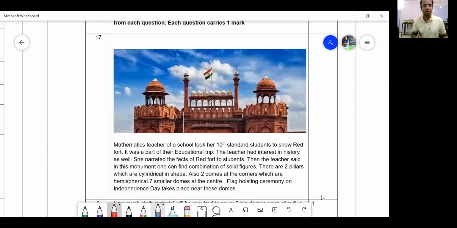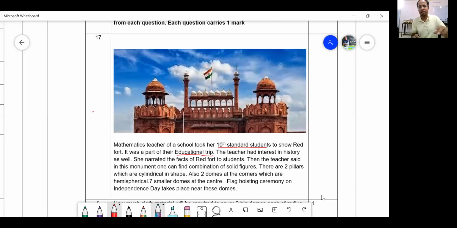Now, here comes a question. Let me read it out for you. We have to take a pencil and mark the important points. The mathematics teacher of your school took her 10th standard students to show the Red Fort. This is a really awesome question, a beautiful real life question. It was part of their educational tour.